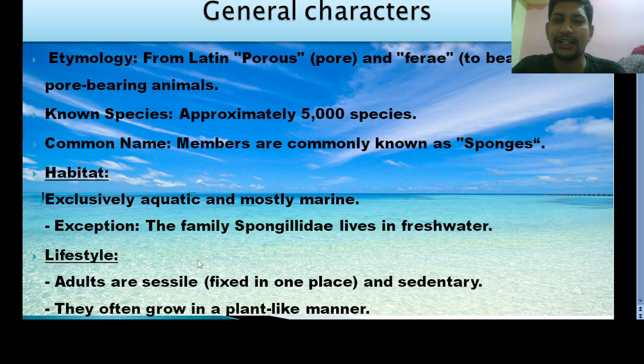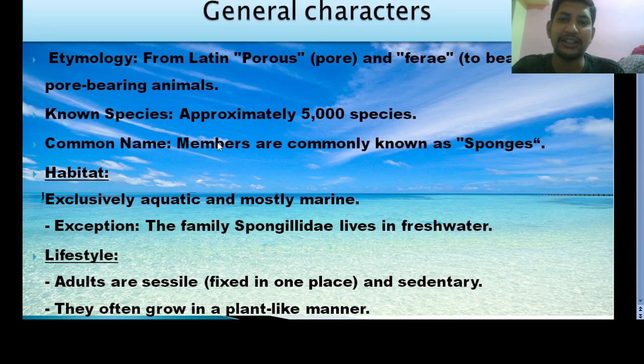If you look at the lifestyle of these poriferans, the adults are sessile, so they cannot move. They are fixed in one particular place, and they are also called sedentary. For example, like plants, they are fixed at one particular position and cannot move, and that's why they often grow in a plant like manner. Okay, so this is the first slide.